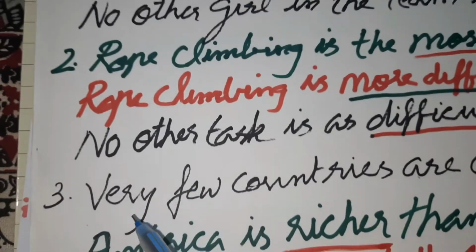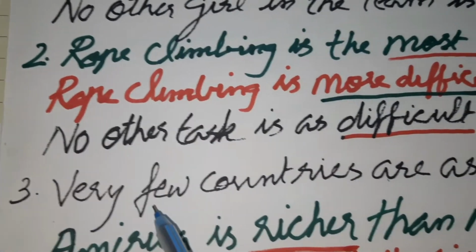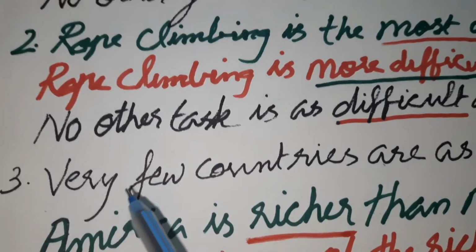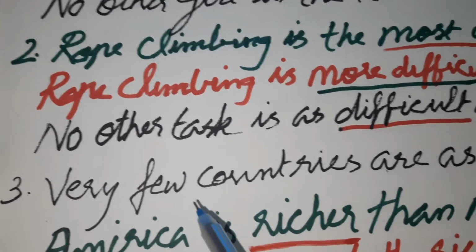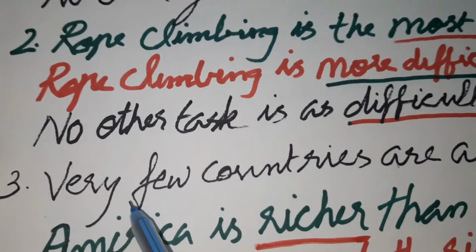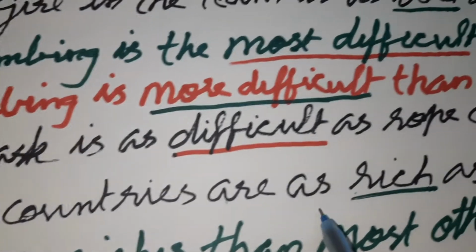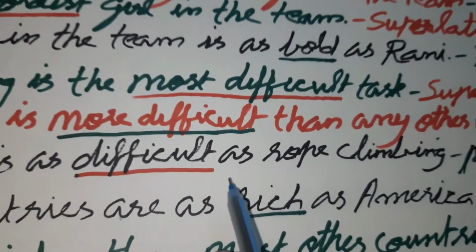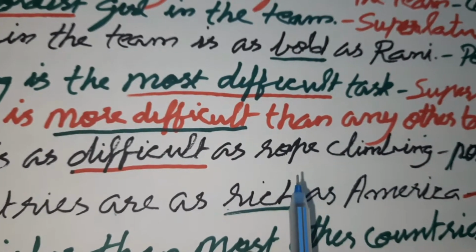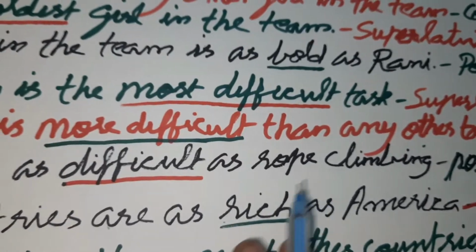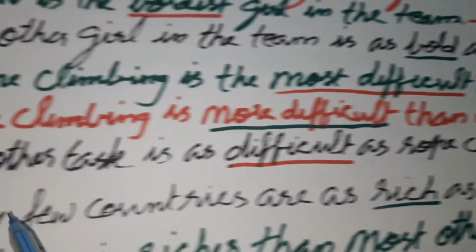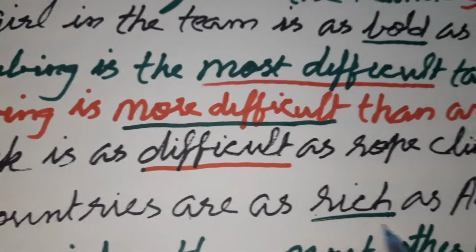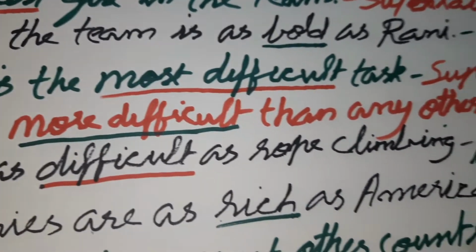See here, if the sentence starts with "very few," that means the superlative is in the format "one of the." So here, very few countries are as rich as America. That means America is not the richest, not the only richest country. That is why it is written "very few countries are as rich as America." That is the positive form.